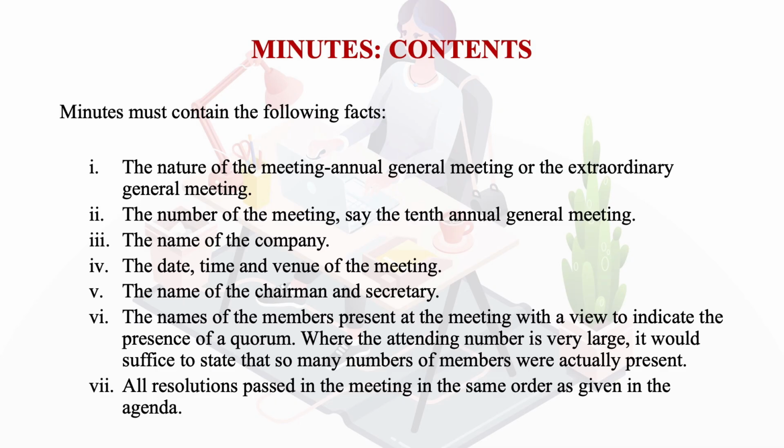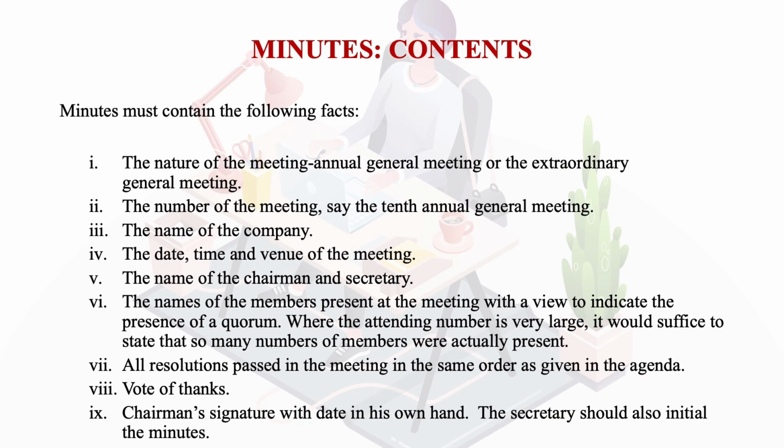Then learners, all the resolutions which are passed in the meeting should be recorded in the same order as given in the agenda. It should be again in the very chronological order. It is not that we are talking about agenda 1 and the resolution we are passing is for agenda 3. So as I mentioned in my earlier slide, if we are talking about agenda 1, what have been the discussions of agenda 1 and what has been the outcome of agenda 1, very clearly it has to be mentioned.